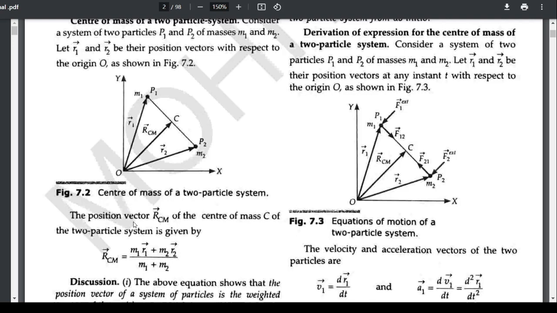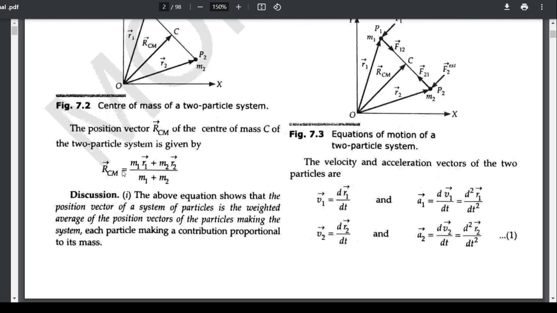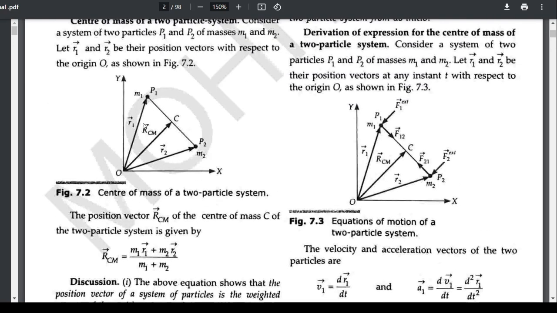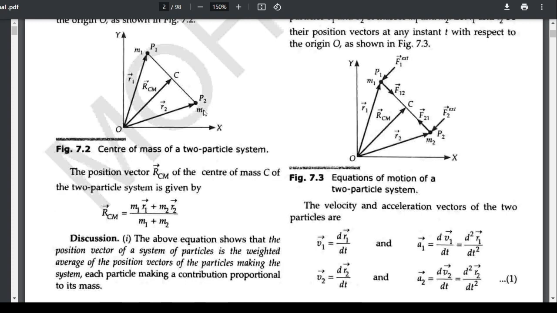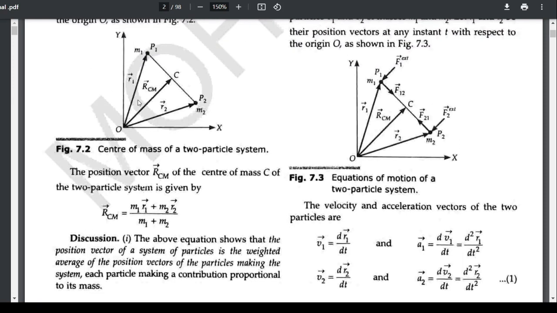The position vector rCM of the center of mass C of the two particle system is given by rCM is equal to m1 r1 vector plus m2 r2 vector, whole divided by m1 plus m2, which is nothing but the position vector of the center of mass of the two particle system.